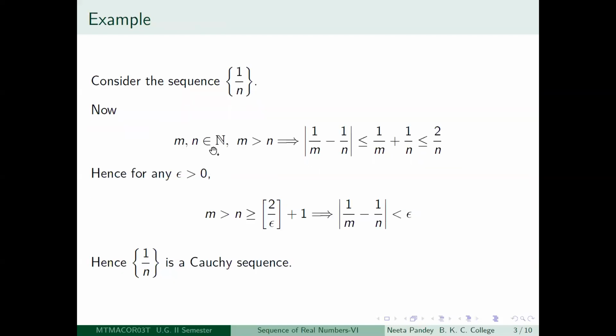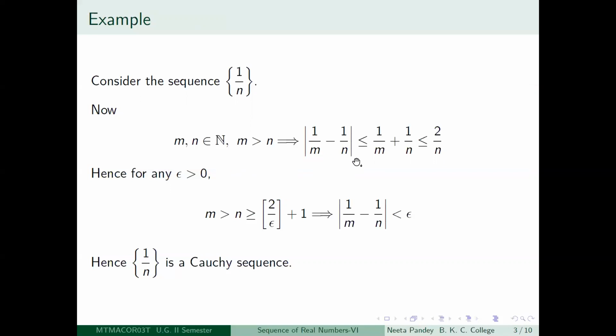So suppose I take any m and n positive integers and m is greater than n. Again, this is just a without loss of generality statement. Then you look at what you have to prove. You have to look at x_m minus x_n, in that case that is 1 by m minus 1 by n. Take the modulus of that, and you have to show that it can be made less than any given epsilon greater than 0.